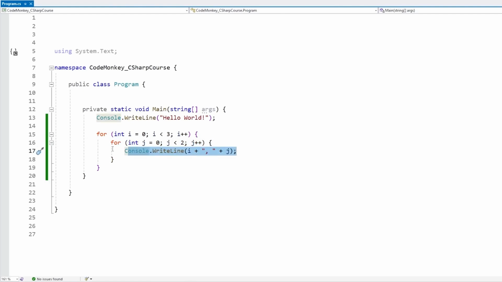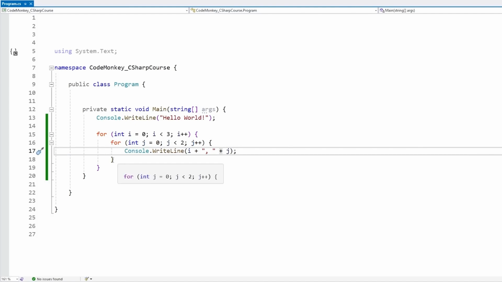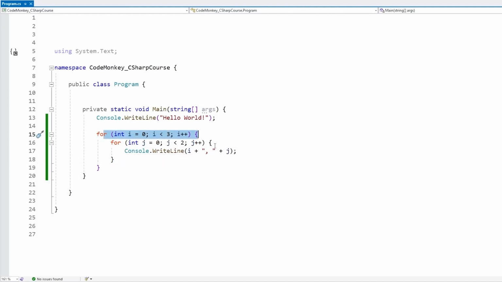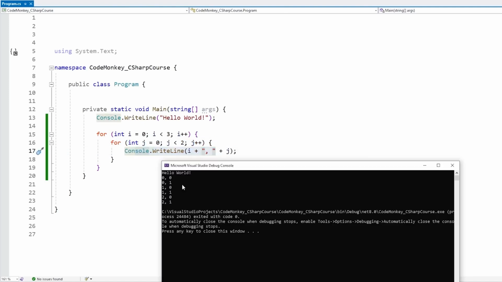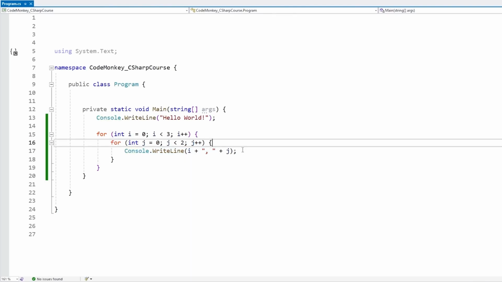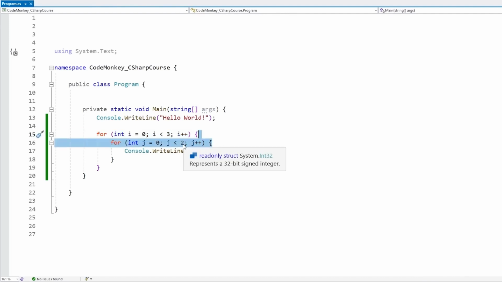Then when this one ends, it goes back into this for loop and runs this line again. Then this one reaches the end, so that is why this one ends and again goes back into this one, which again runs this loop starting from the beginning and runs more and so on. So here it is running 0,0, 0,1, 1,0, 1,1, 2,0, and 2,1. The important thing to remember here is the code execution order, meaning for every time the outer loop runs, the inner loop is going to run multiple times, 2 times in this case.